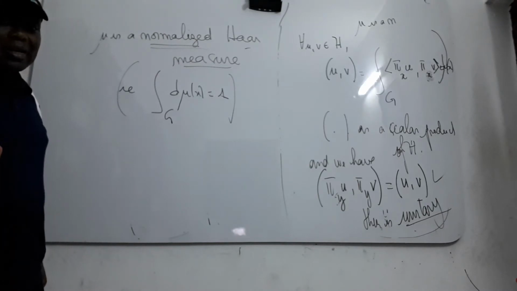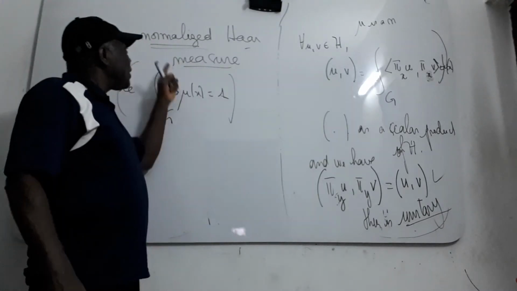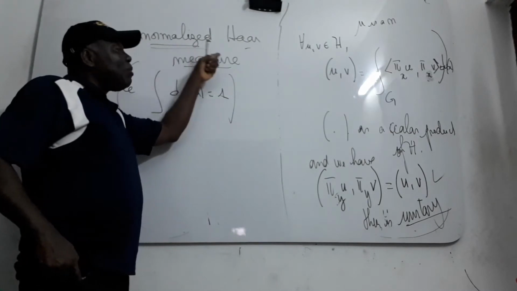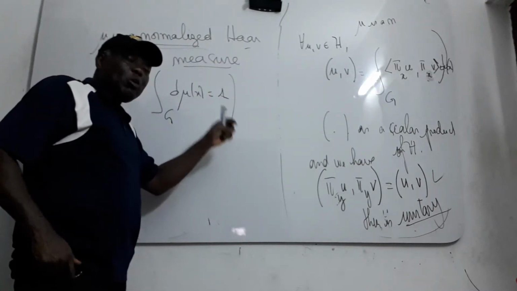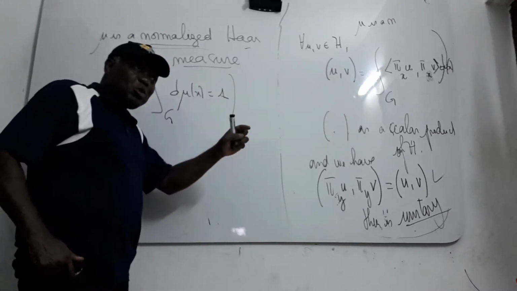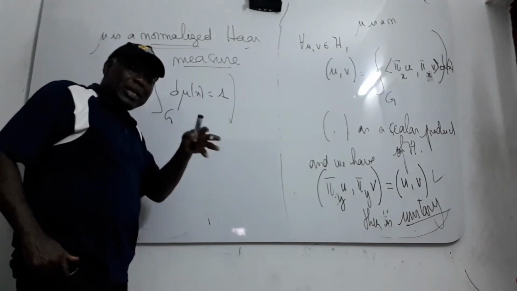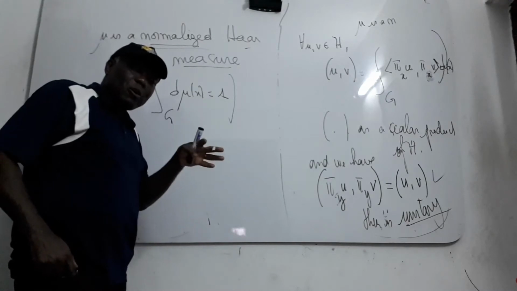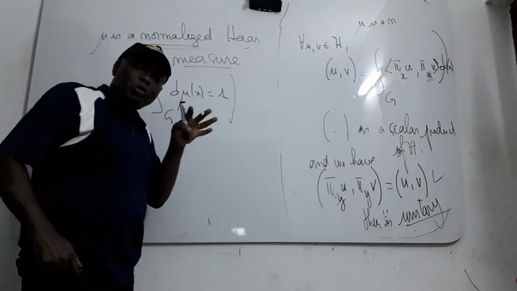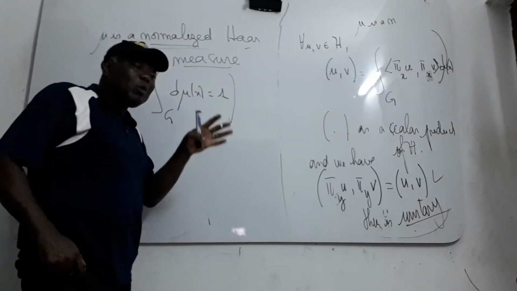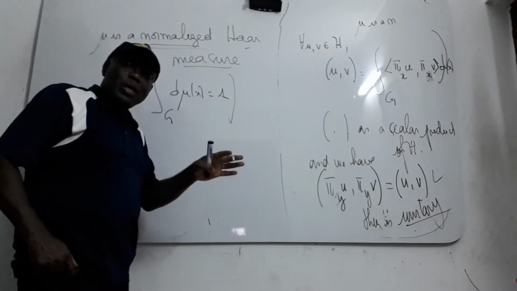I don't need to say left Haar measure or right Haar measure, because the group is compact. When you studied the Haar measure last time, if your group is compact, then it is a unimodular group.